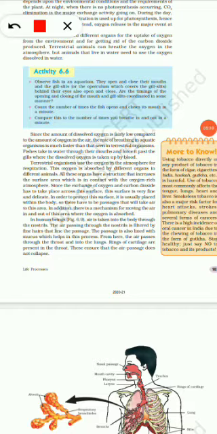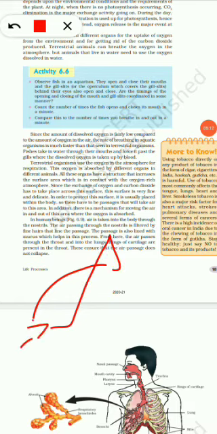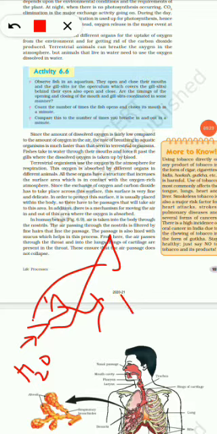What do fishes do? Fishes take in water, take in the dissolved oxygen in the water, and remove the dissolved carbon dioxide through their gills.